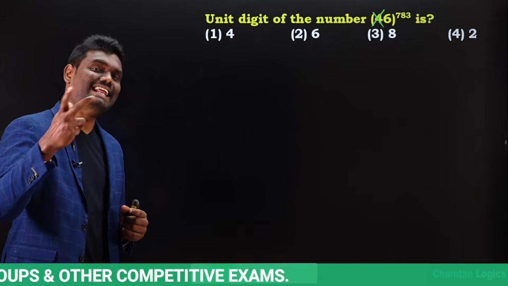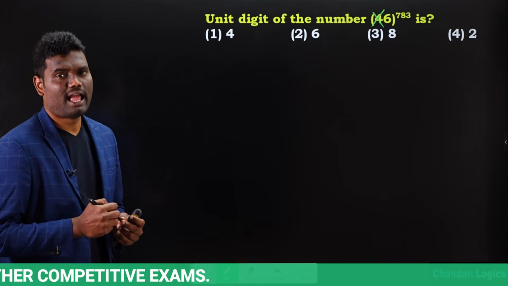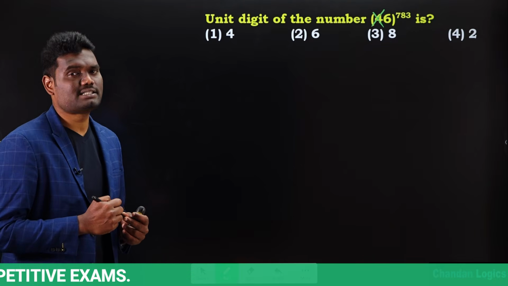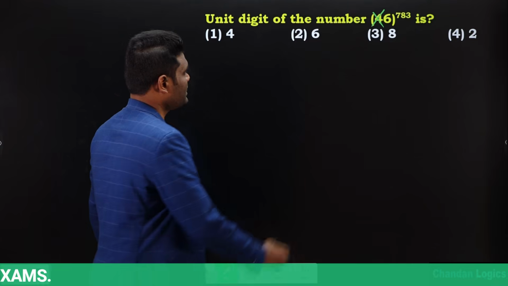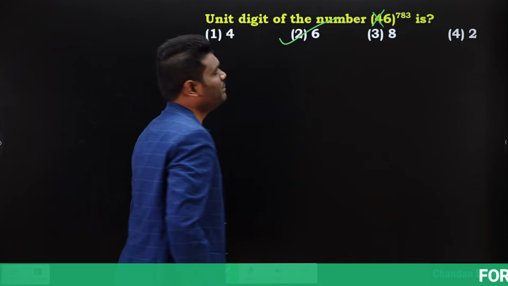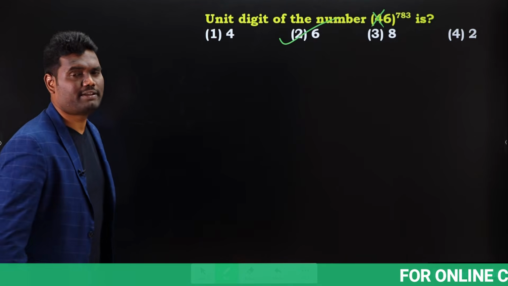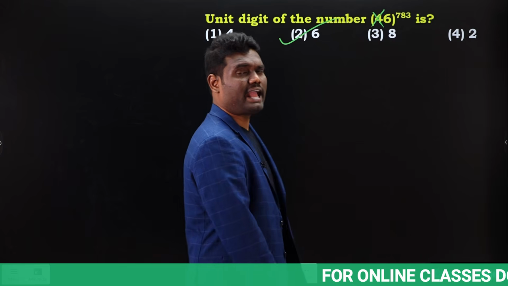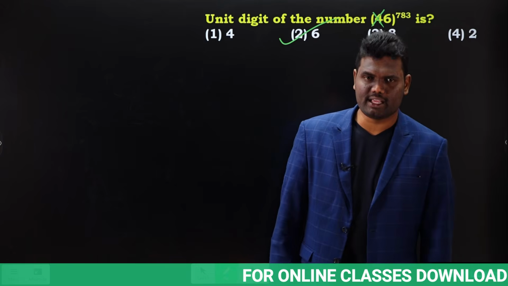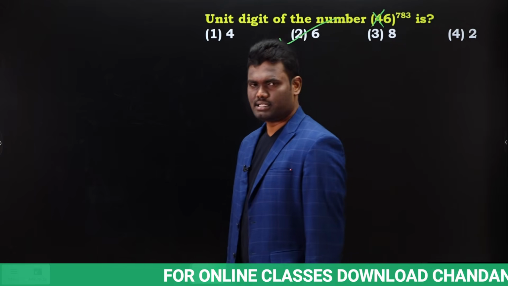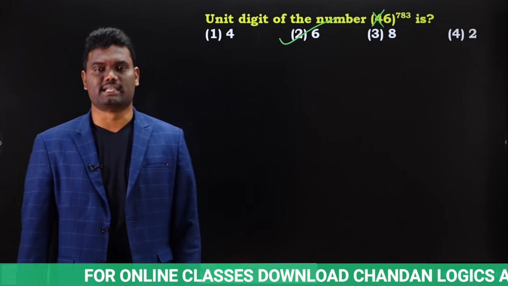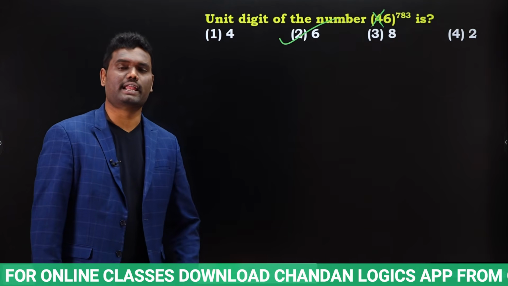6 power anything, last digit will be always 6. That is what we have discussed. Yes or no? So answer for this question will be 6. Is that clear? Very, very simple. 6 power anything, unit digit or last digit will be always 6. That is what we have discussed in our concept.